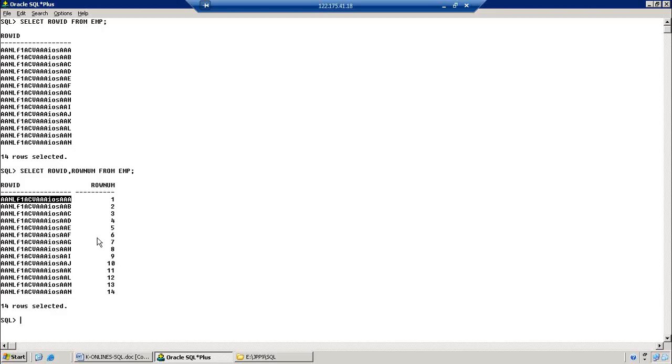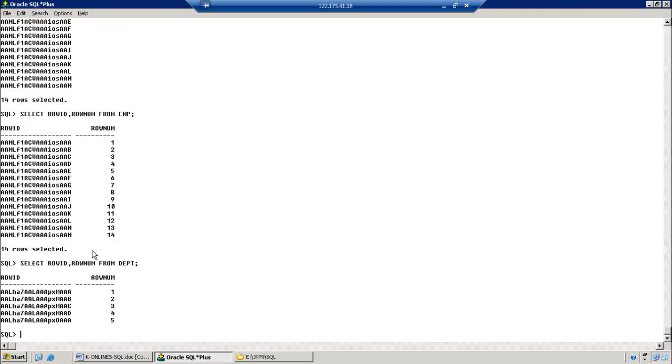So observe this. A combination of 18 characters. Everything is the same up to the last; the last character changes. For example, select ROWID, ROWNUM from DEPT.